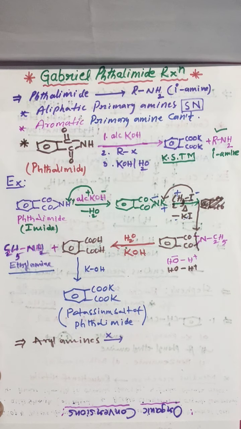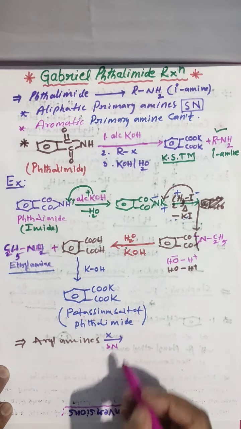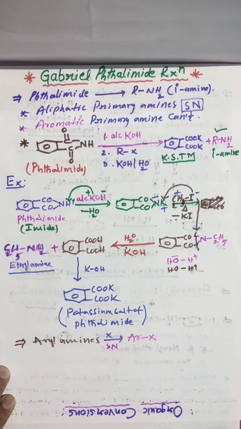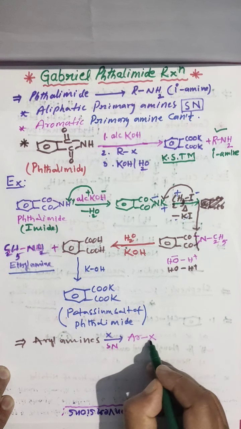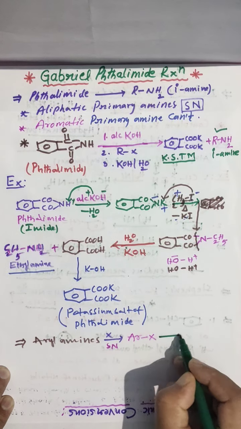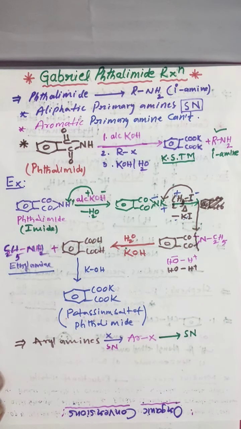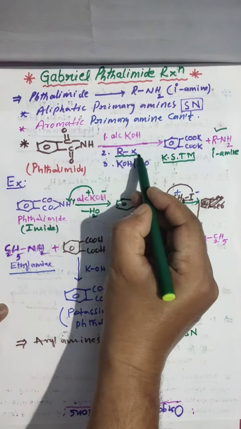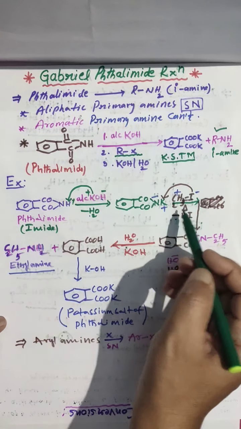You learn in nucleophilic substitution reaction that aromatic halides, nothing but aryl halides, can't give nucleophilic substitution reaction. That's why here we took alkyl halide. In this place we would have to take aryl halide.